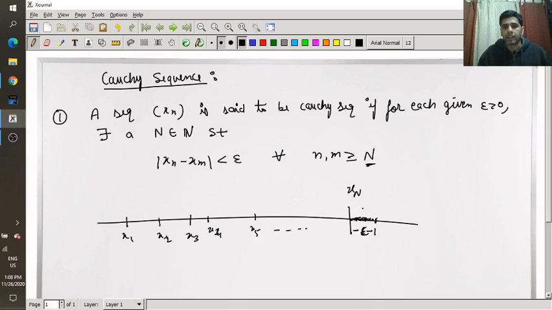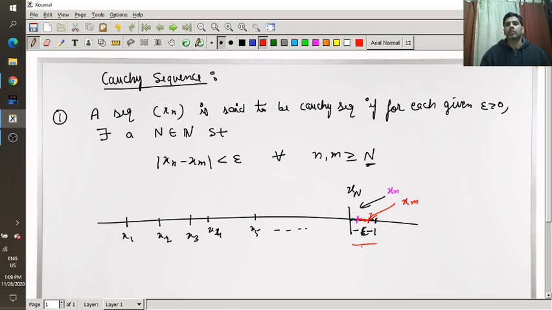Such that if I take any two terms xn and xm, suppose this is xn and this term is xm, then this difference will be less than epsilon, because epsilon is that much distance and this distance is smaller.